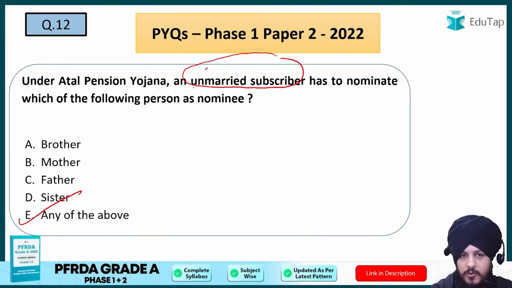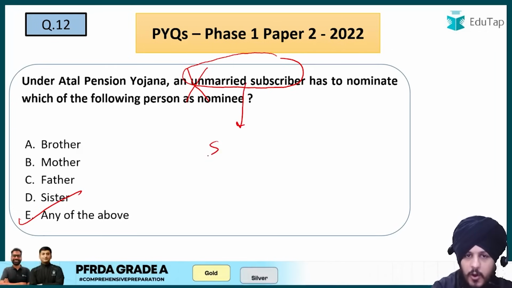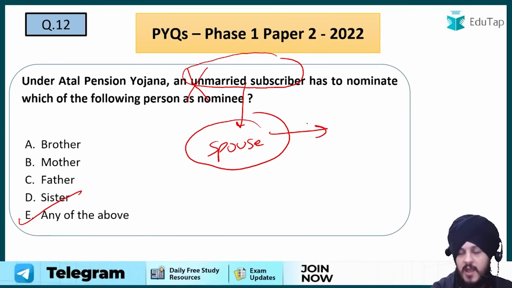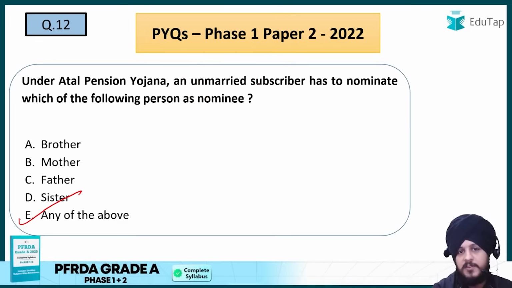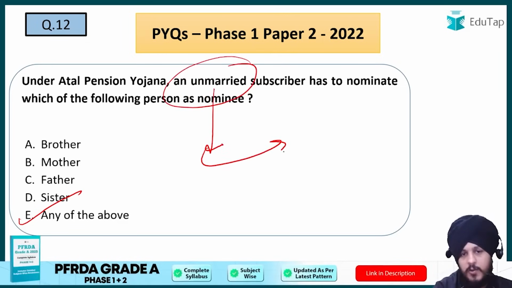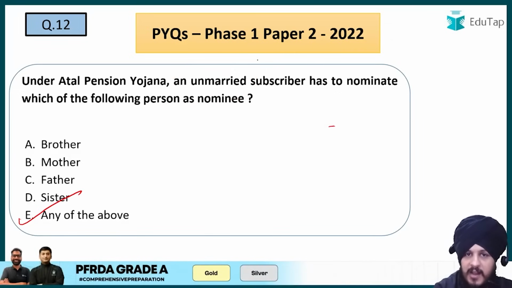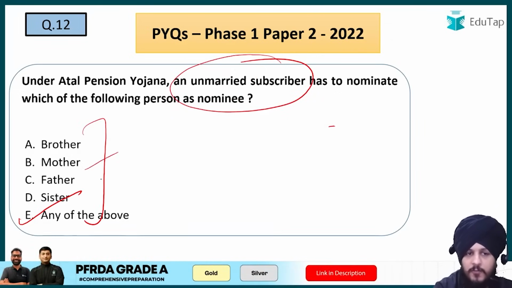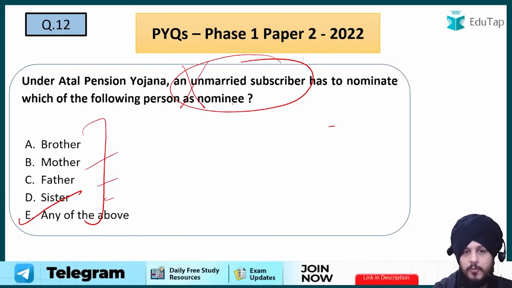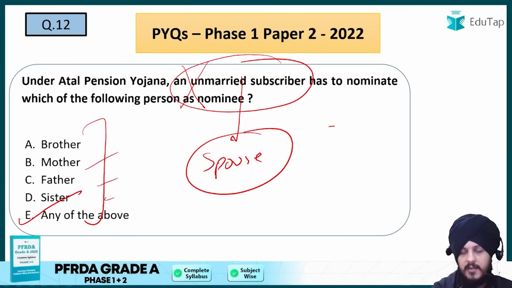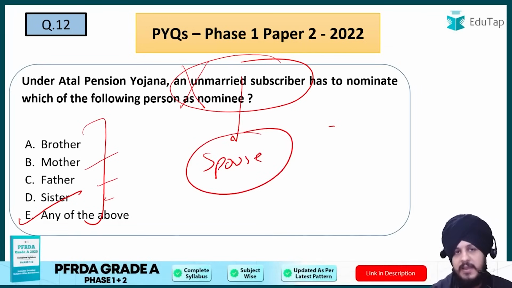But let us say if we are talking about the married subscriber, now with respect to married subscriber, the spouse of the subscriber will be the default nominee. Fine. And the spouse detail needs to be provided. Let us say the person is unmarried. Now after that, when the same person gets married, then also he will have to provide all the details with respect to spouse, right? So this is something that you have to remember, that an unmarried person can choose any of these as a part of its nominee, but when it comes to married subscriber, then for that person spouse is going to be the default nominee, right? So that is why with respect to this question, E is going to be the answer.